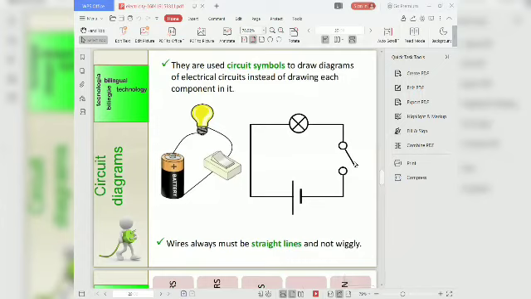Circuit symbols are used to draw the diagram of an electrical circuit instead of drawing each component. Wires must always be straight lines and not big.